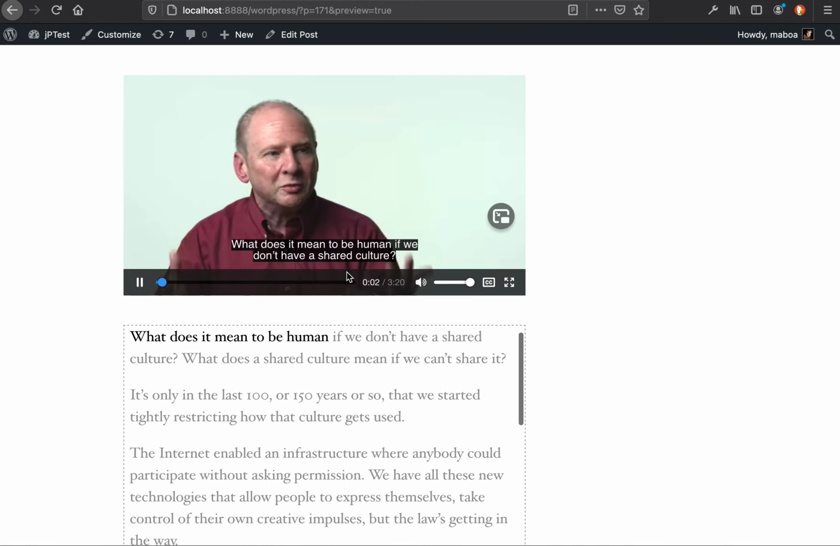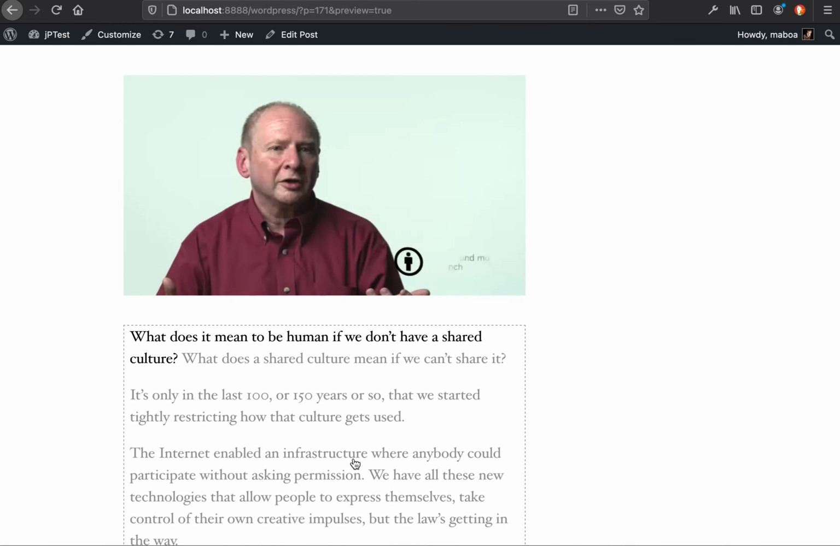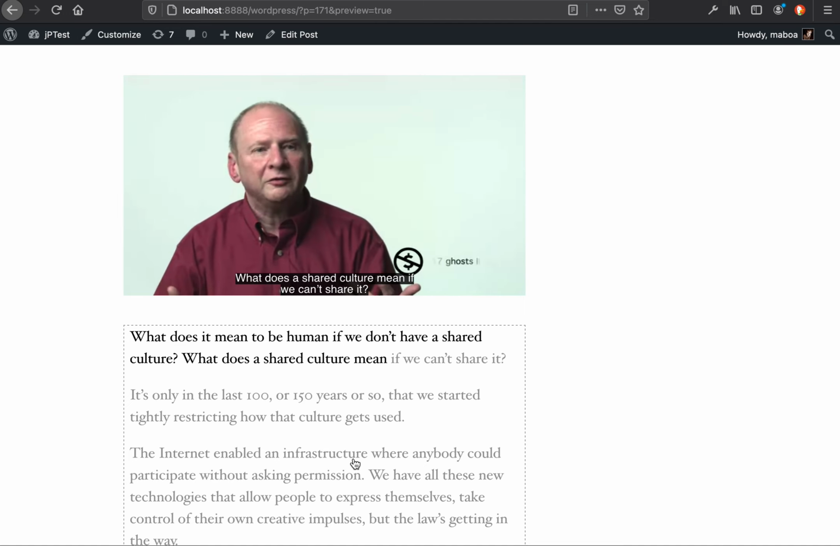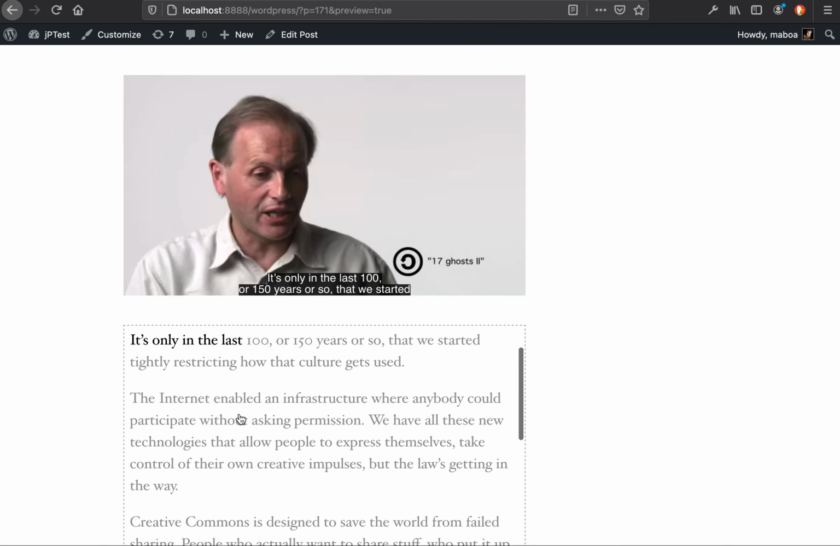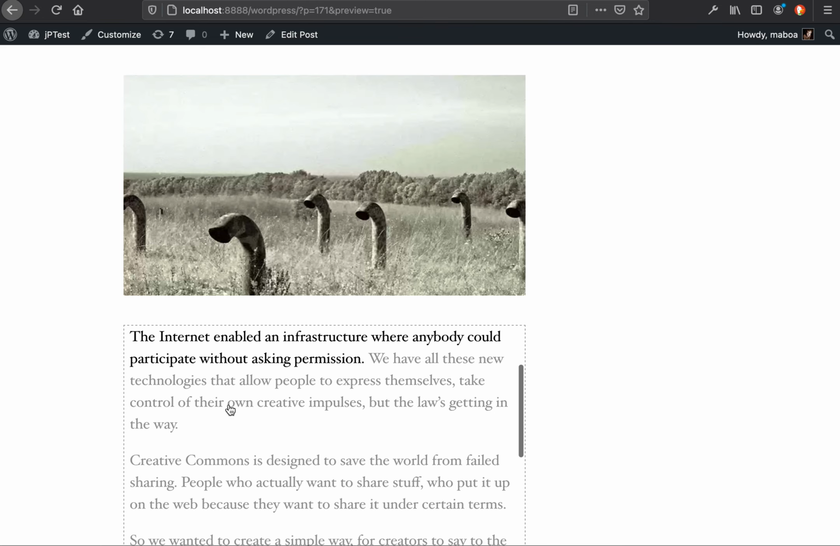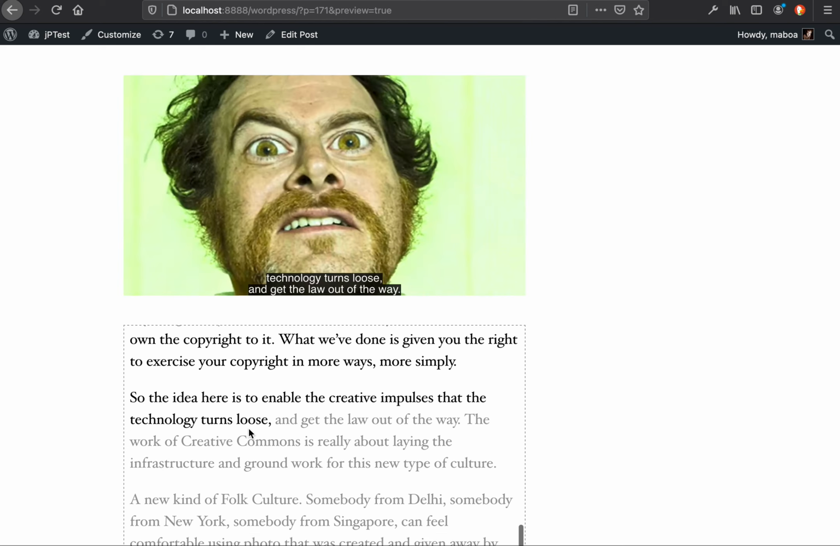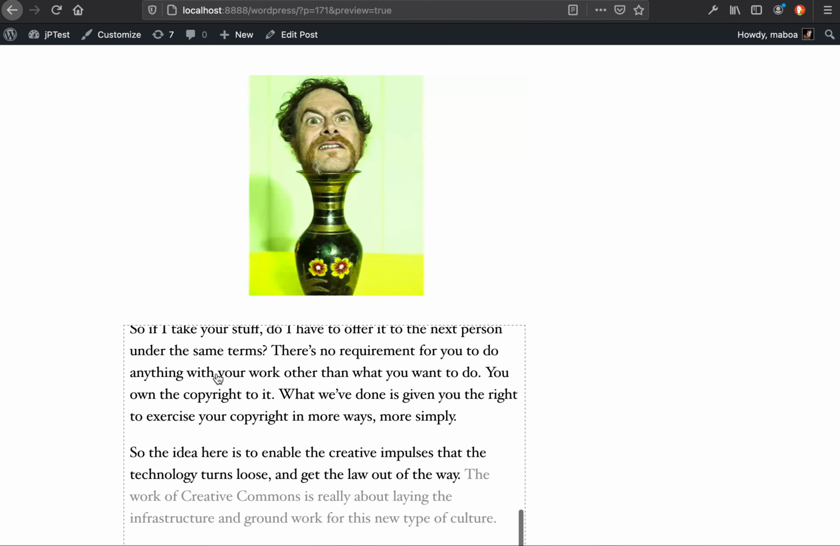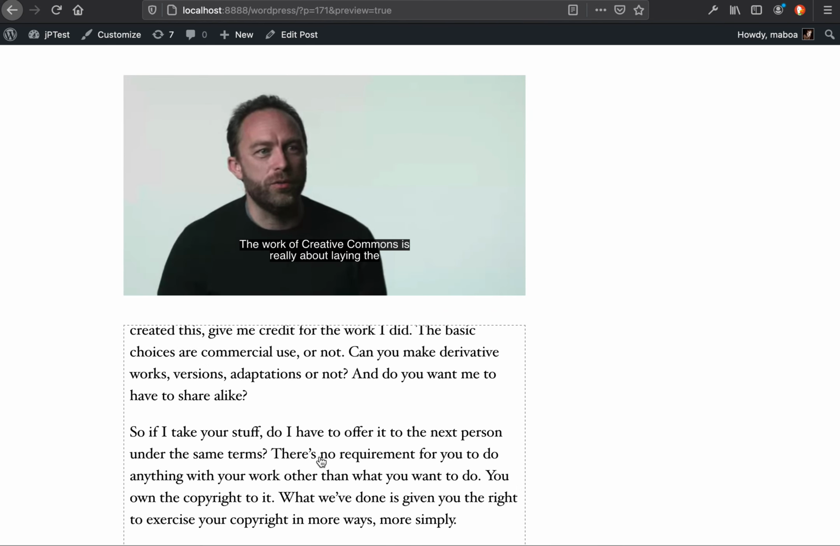What does it mean to be human if we don't have a shared culture? And what does a shared culture mean if you can't share it? So it's only in the last 100 or 150 years or so that we've started type without asking permission. We have all these new technologies, the blues, and get the law out of the way. The work of Creative Commons is...